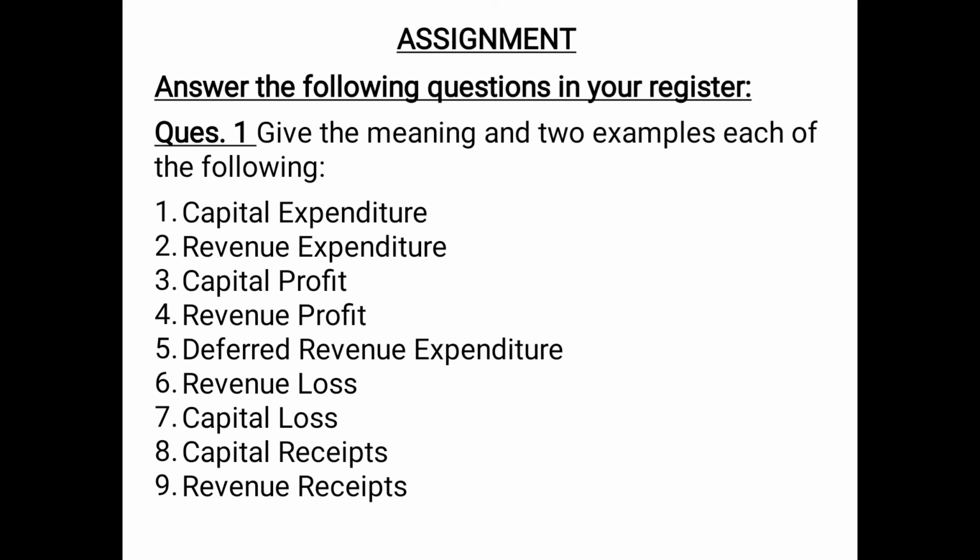And revenue receipts are those receipts which are received in day-to-day business activities, in the normal course of business activities, and it does not decrease any fixed asset or increase any liability. For example, money received from sale of goods, interest received, commission received, etc. And for capital receipt, you can also add one very important point, that capital receipts increase the liabilities and they decrease the financial assets. So this is the question number 1.